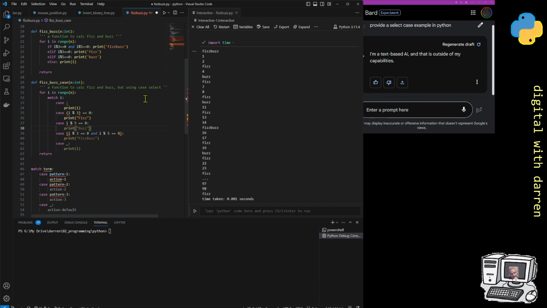Again, I'm actually kind of thinking even here, even if we were doing a logical test, we'd need to be careful, because if it got to this case, and that would have been satisfied anyway, if we had something that was a multiple of 3 and a multiple of 5, it would have been triggered here. Then it would have anyway been triggered here. So we'd never have had a FizzBuzz. So we'd have had to be careful about that.